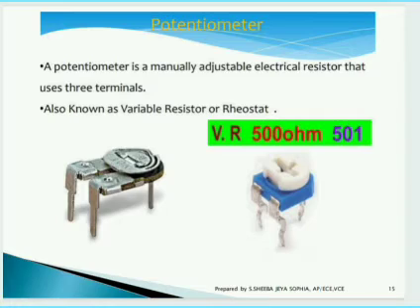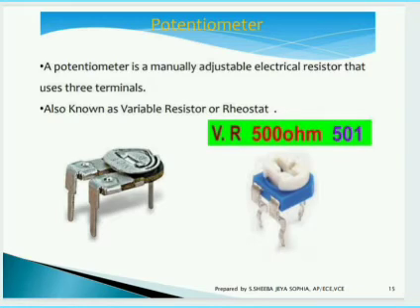Next is the potentiometer. Potentiometer is nothing but a variable resistor. It is a pot. You will be mentioning it as a pot. It will have 3 legs so that you can vary the value of resistance. The difference between the resistor and this potentiometer is, a resistor has a fixed value. You cannot change the value. If you need to change the value of a resistor, you have to replace the resistor itself, as a component. But this potentiometer is an adjustable resistor, whereas you can change the value of the resistance according to the application you need.